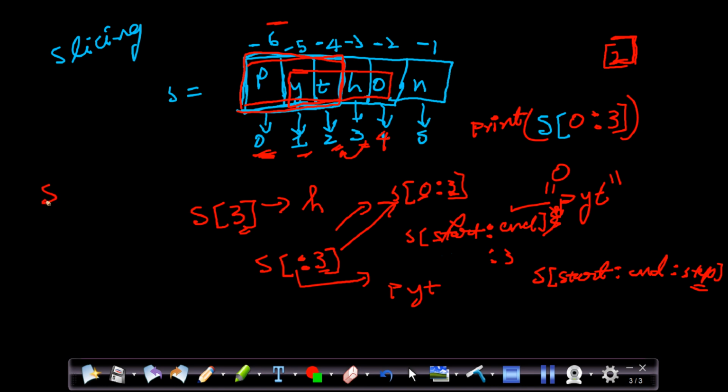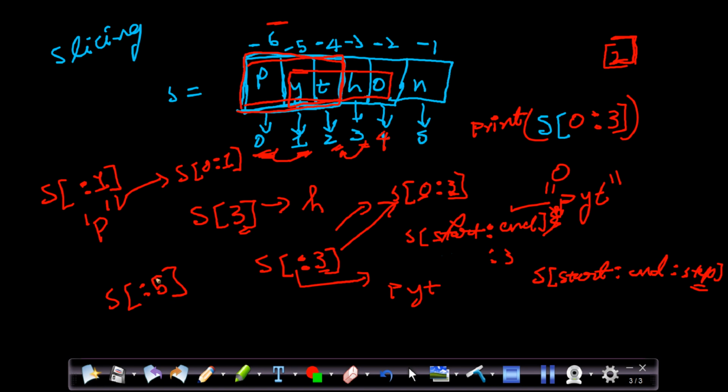We can also see one more example. S[:1]. This is same as S[0:1], which means it will start from the 0th index and end at the first index. What is the end index here? 1, right? 1 minus 1, how much? 0. So it will only print the P. Got it? Similarly, you can also try guessing what it will print.